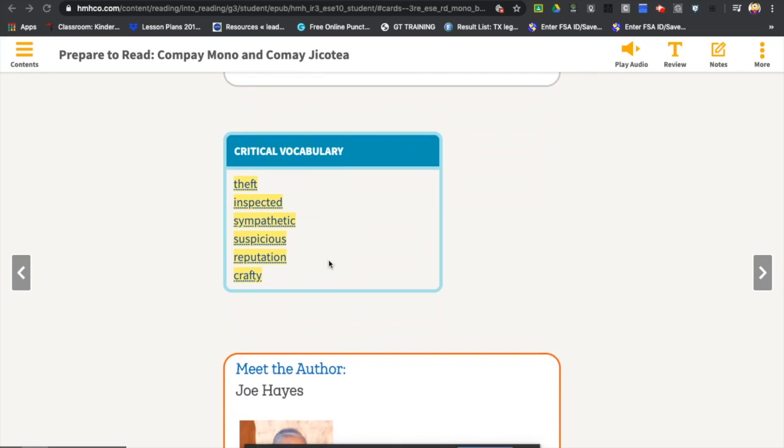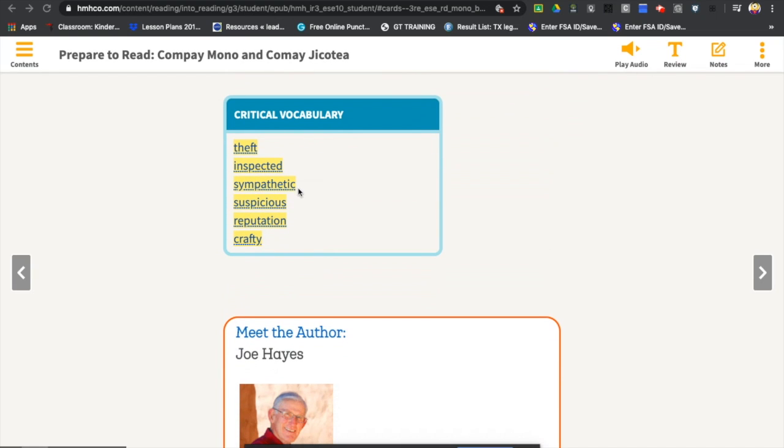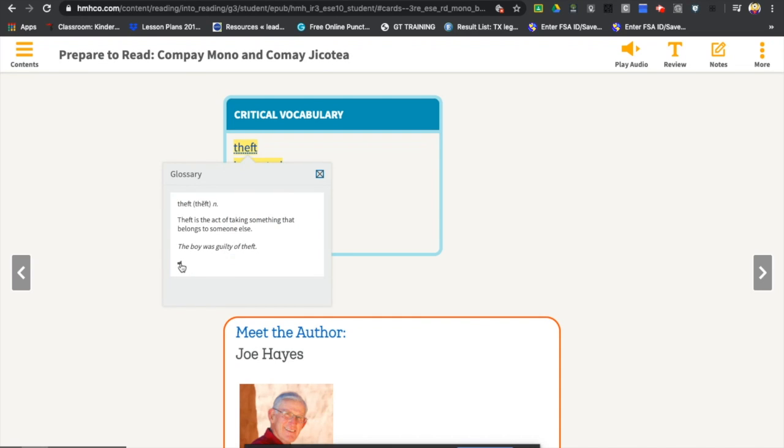Now, this is going to be the vocabulary words that you are going to have on page 400, and that you need to write the vocabulary word, write the definition, and draw the picture on a piece of paper. Once you're done, you're going to take a picture and upload it to Class Dojo. So pay close attention. I'm gonna show you the definition. That way you have the definition.